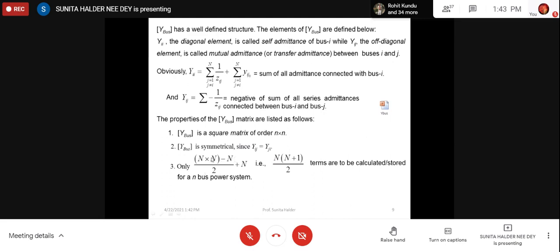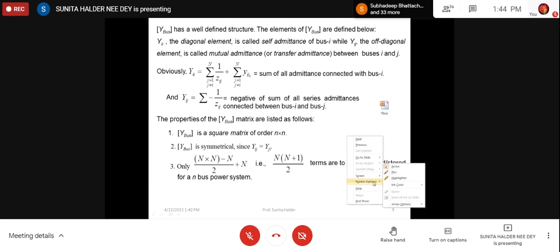Diagonal will be different. If the Y bus matrix is symmetrical, then you are required to calculate only half of the off diagonal elements. So how many diagonal elements are there in an n by n matrix? If the matrix is n by n, then there are n diagonal elements and the remaining are off diagonal. Sorry, n is the number of diagonal elements.